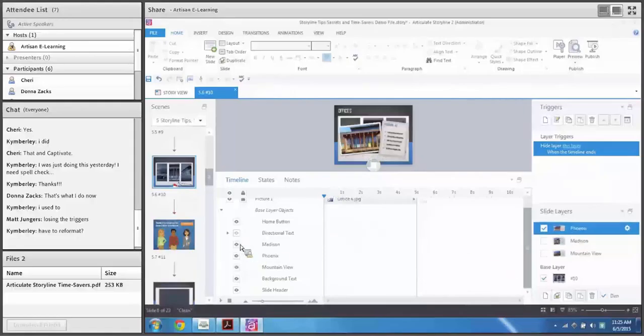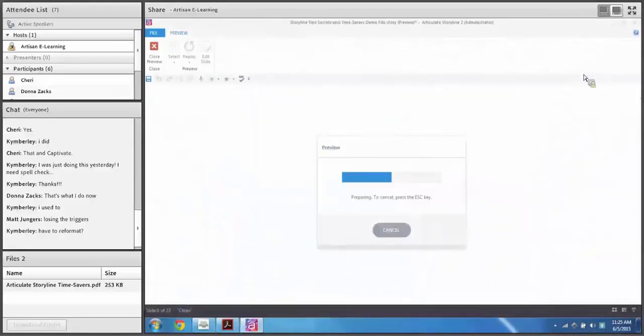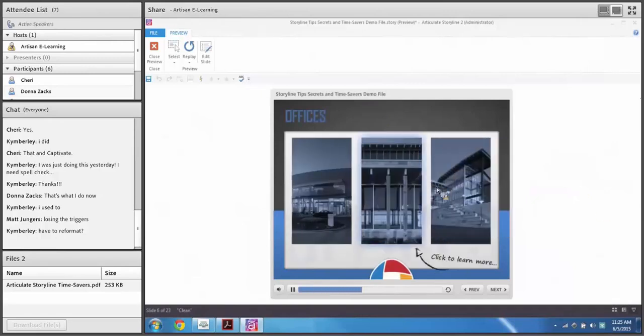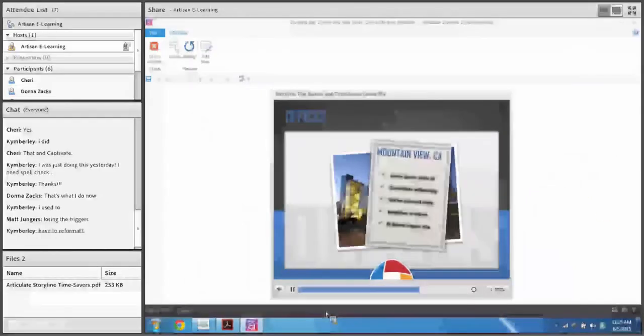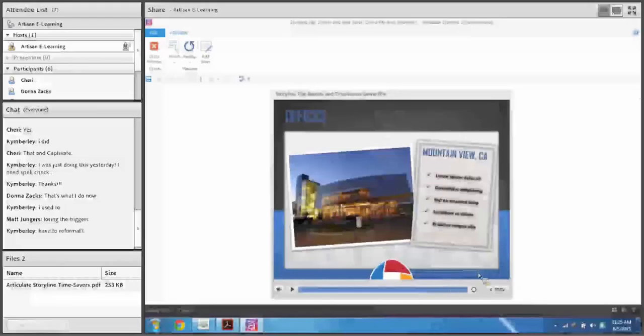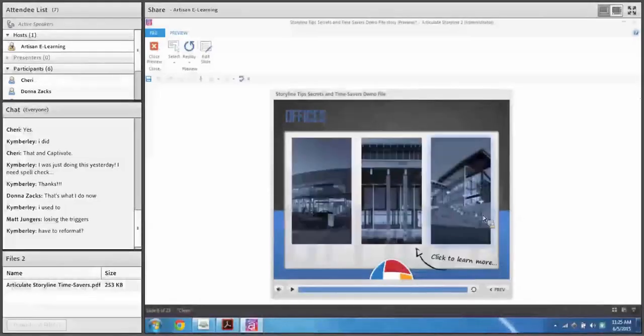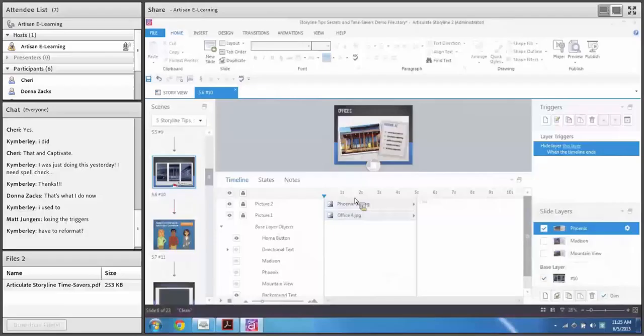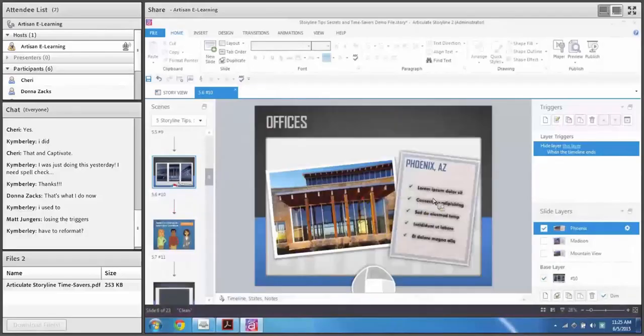So now, with those hidden, if I preview my slide, here's our menu. Click on a button, and now we don't have that issue anymore. The directional text is hidden, and those menu buttons are hidden. It's an easy way of hiding individual objects on a base layer without having to do weird, funky stuff like drawing a big white box or having to hide all of the objects. So that was number 10, hiding base layer objects on slide layers.